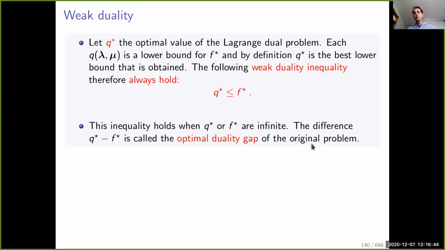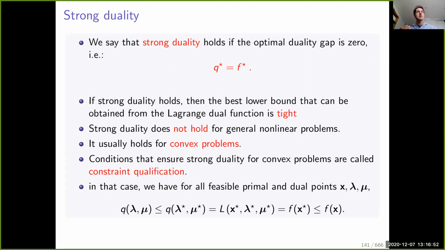So this is the difference between the best you can do in the primal objective and the best you can do in the dual objective. And what is really interesting is that in many cases, in particular for most reasonable convex optimization problems, you have what is called strong duality, which is that, in fact, this inequality is an equality.